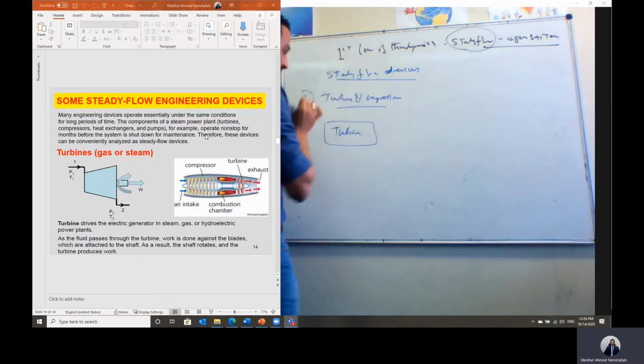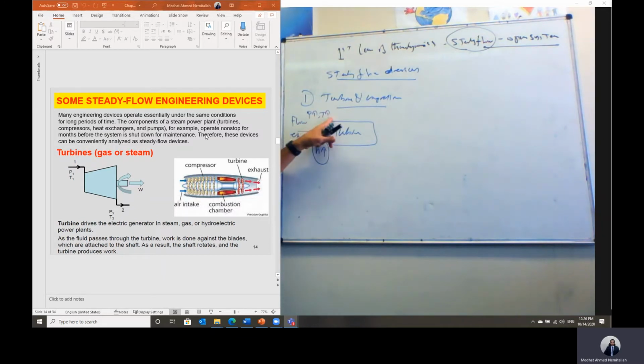In case of turbine, it receives flow of high pressure and high temperature. So the input energy to the turbine, we call it flow energy, which is fluid at high pressure and high temperature. Or we can say fluid of high enthalpy, which is internal energy that represents the temperature, and also the term of flow energy, which represents the pressure.